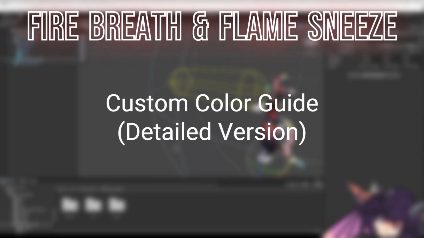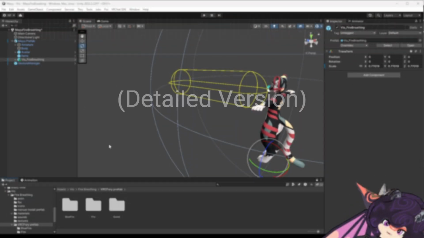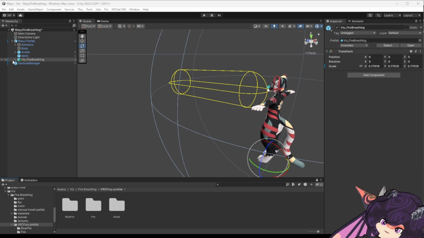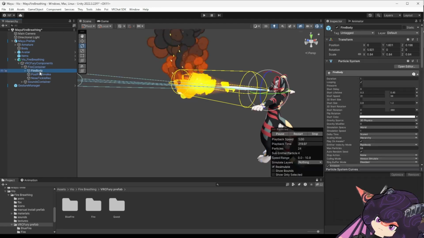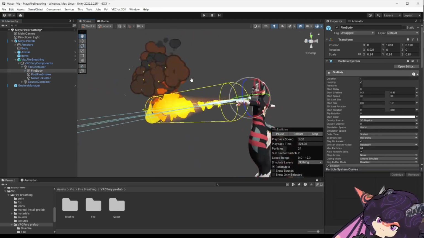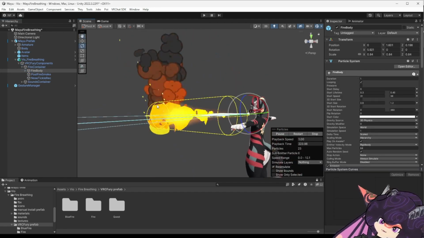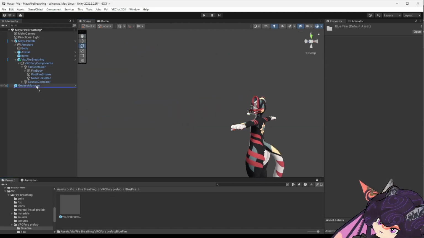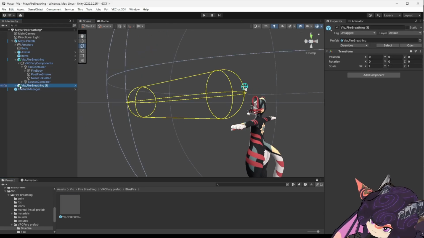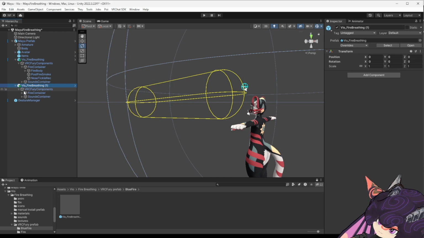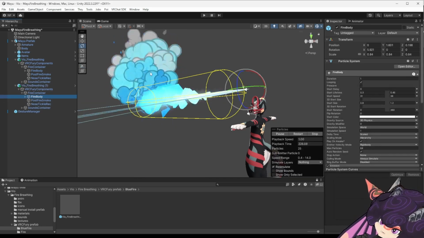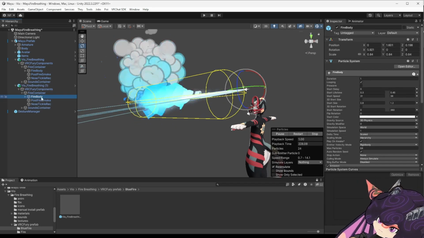In this guide, we'll be changing the color of the fire breathing. So let's pick a starting point first. The standard fire has a darker smoke and a warm color, and then the blue fire, of course, a cool color, but also the smoke is brighter.